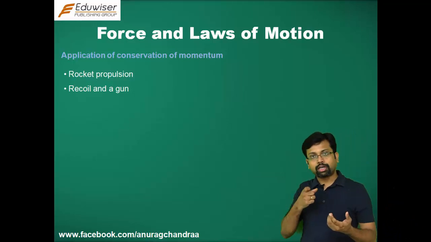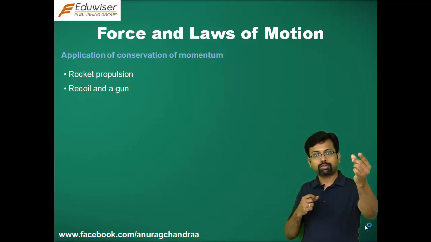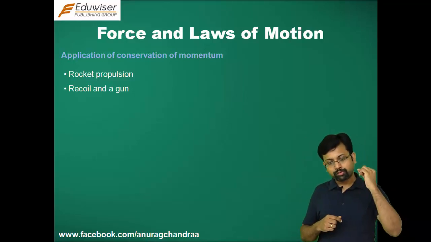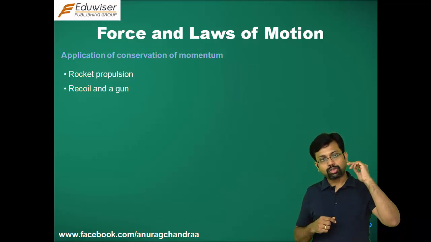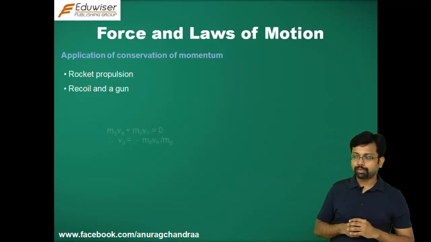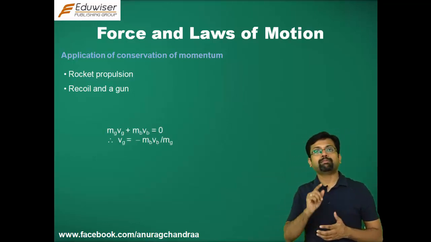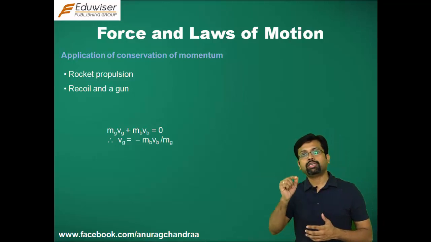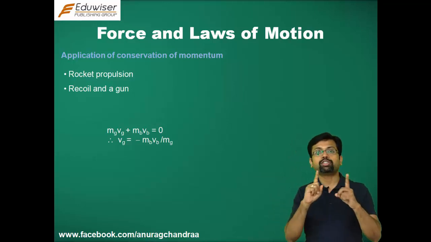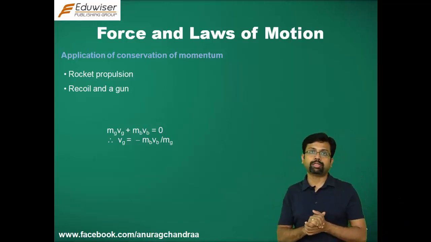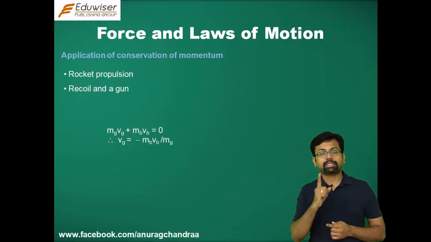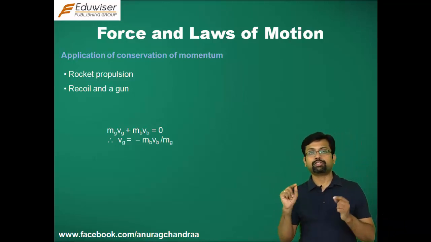Now when you fire the gun, the bullet moves forward, right? So let the mass of the bullet be mb. The bullet moves with a velocity vb. So its final momentum for the bullet would be mb vb. Now, mg is the mass of the gun, and vg is the velocity with which the gun would move backwards. The sum of these two momenta should be 0, right? Because the initial momentum is 0. So mg vg plus mb vb is equal to 0.